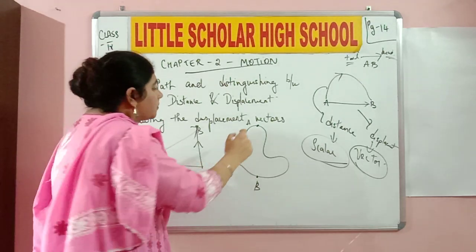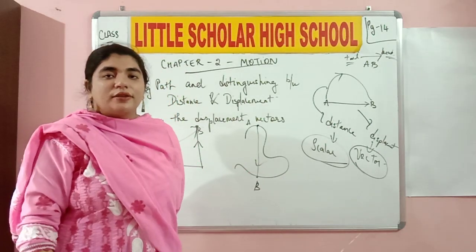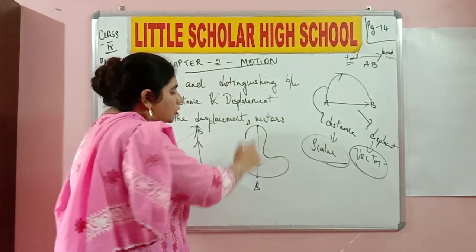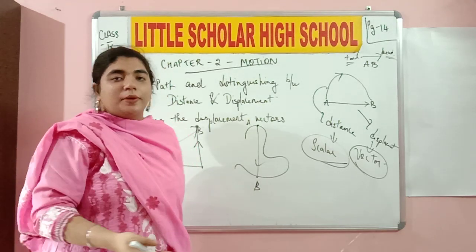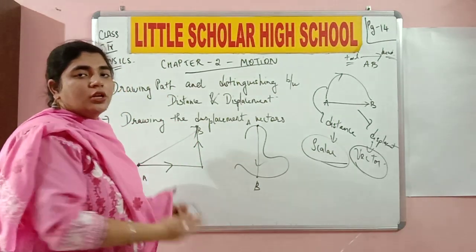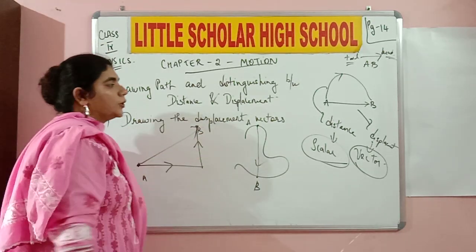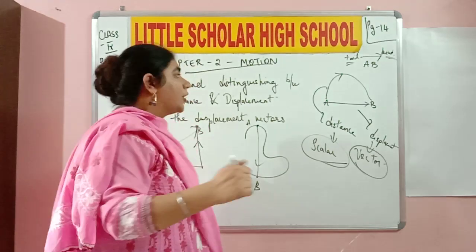What will be displacement from A to B directly over here? Yes or no? Do you understand? Of course, there shouldn't be any houses in between, only then you can take the path, but it is just a diagram, and they have asked us to draw displacement vectors over here. So what did we draw? We drew the shortest path possible over here. Okay with everyone?